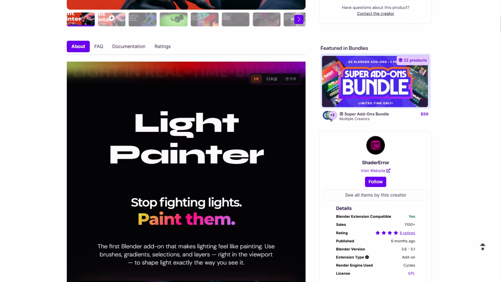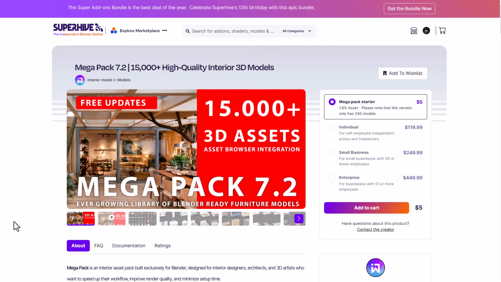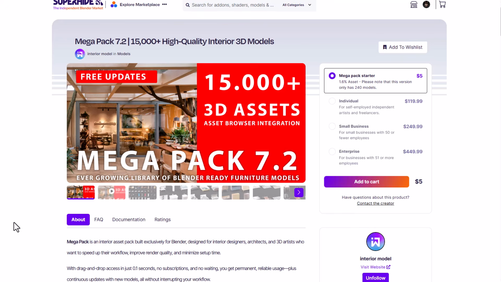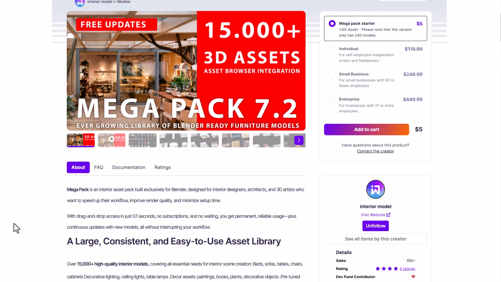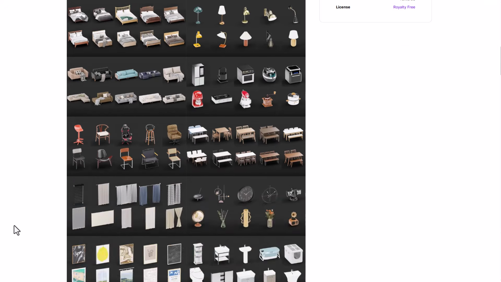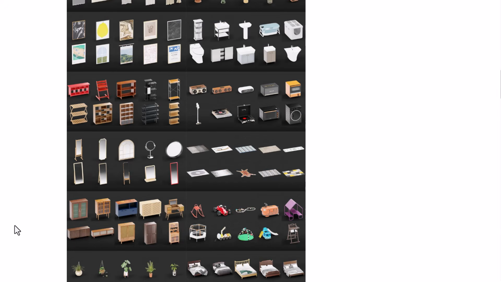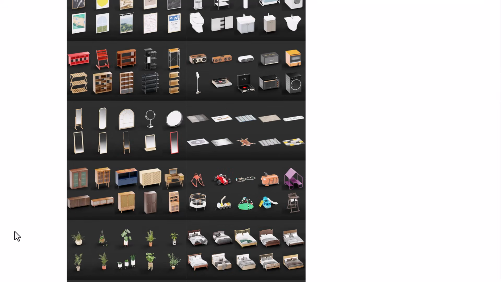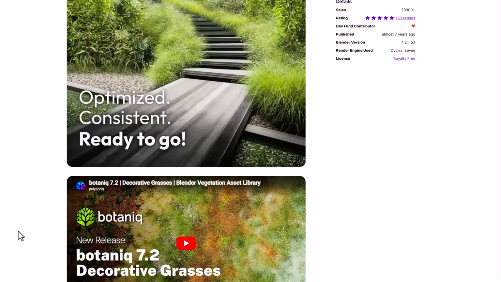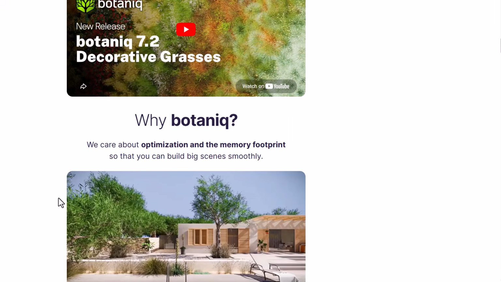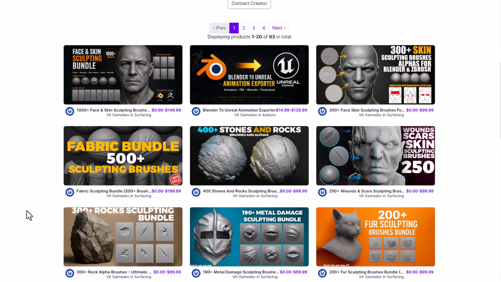It would also be beautiful to see asset packs like the Interior Model Asset Pack that ships with over 15,000 3D assets get shipped as an online asset, because having all 15,000 assets on your computer might definitely take some space. Tools like Polygonic that has high quality 3D trees would also benefit from these, alongside brushes and other various assets that can be used right inside of Blender.